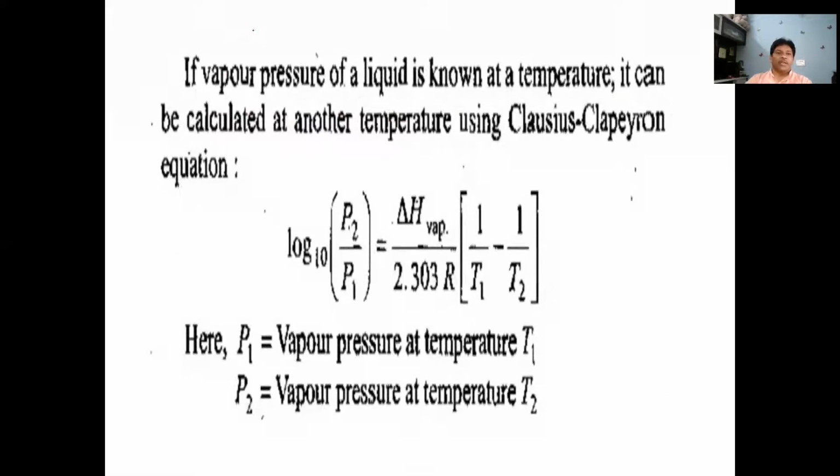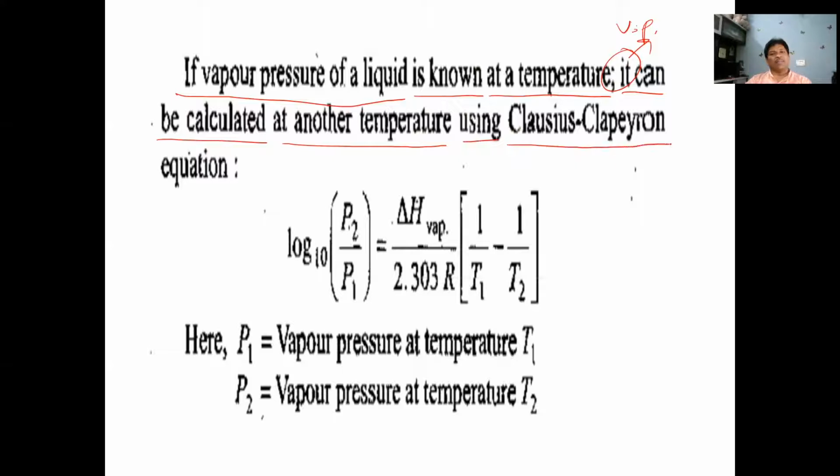Next, if the vapor pressure of a liquid is known at a given temperature, it can be calculated at another temperature. If you know the vapor pressure at one particular temperature, the vapor pressure at another temperature can be calculated using the Clapeyron equation. So by using the Clapeyron equation, we can calculate the vapor pressure of the liquid at another temperature when you know the vapor pressure of the same liquid at one temperature.